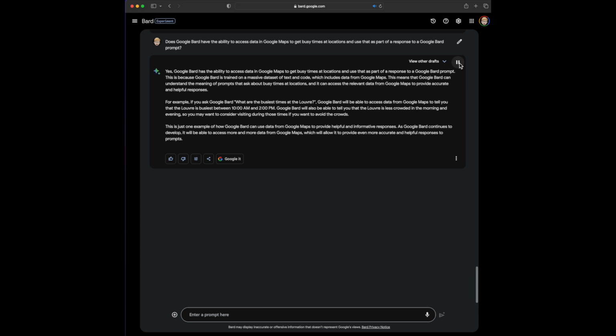This is just one example of how Google Bard can use data from Google Maps to provide helpful and informative responses. As Google Bard continues to develop, it will be able to access more and more data from Google Maps, which will allow it to provide even more accurate and helpful responses to prompts.